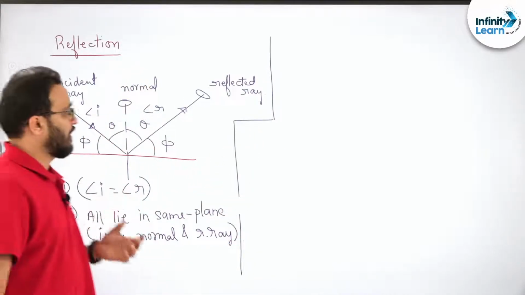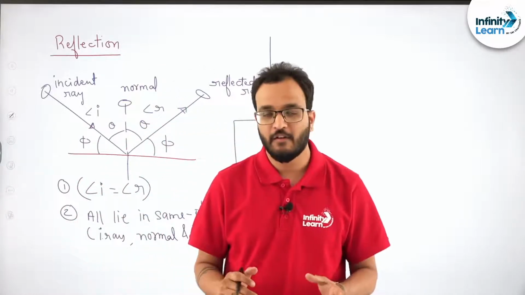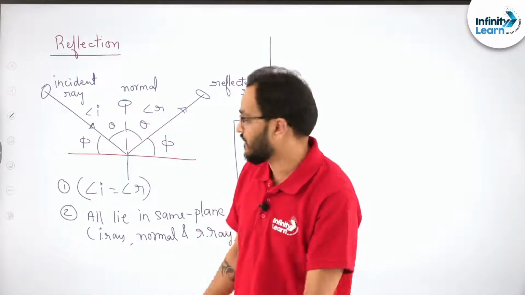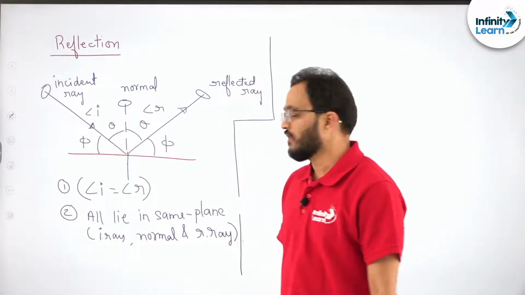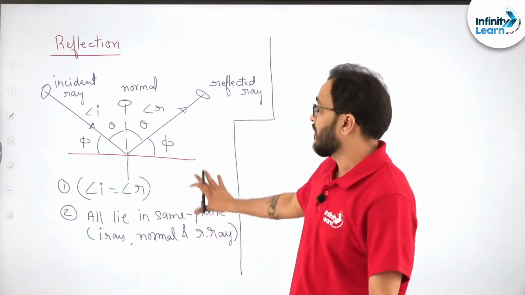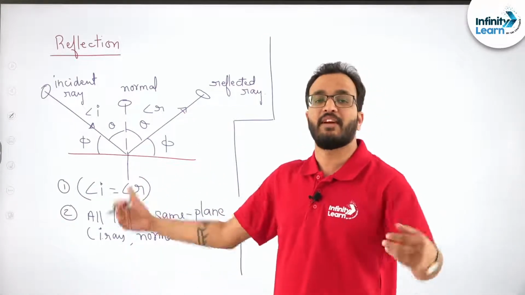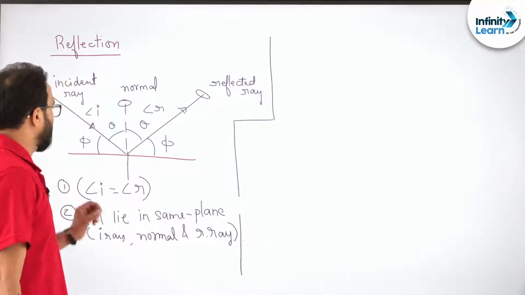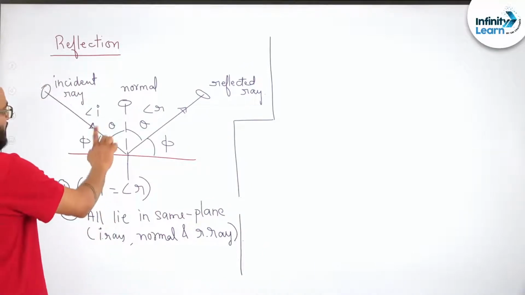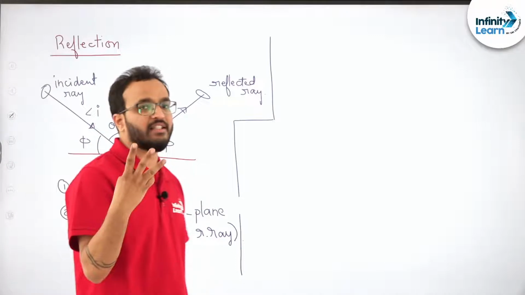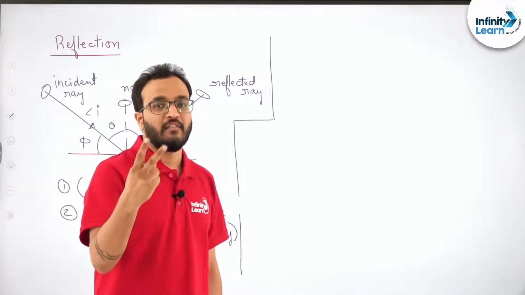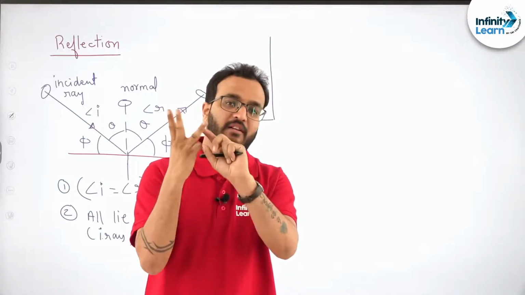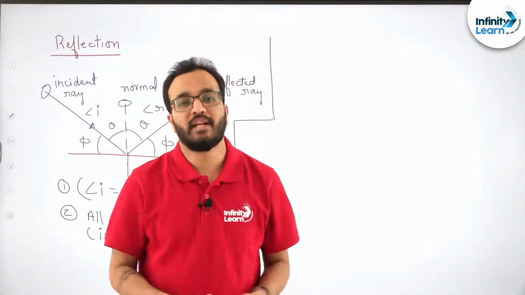Now is there any vector way to show it? Yes, we can do that. Sometimes some questions are asked on this particular concept in the vector form: express the law of reflection in the form of vectors. It's very simple. We have to just say that these three are in the same plane. If three vectors are in the same plane, we can say that the cross product of any two vectors, when done dot product with the third vector, will become 0.